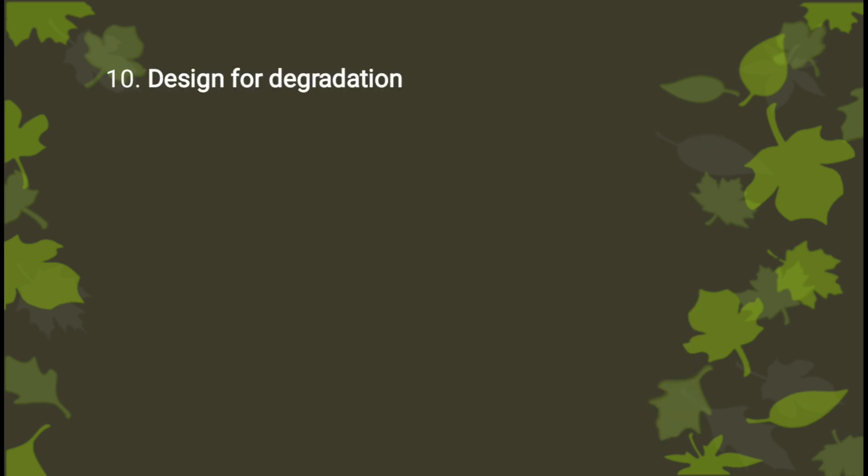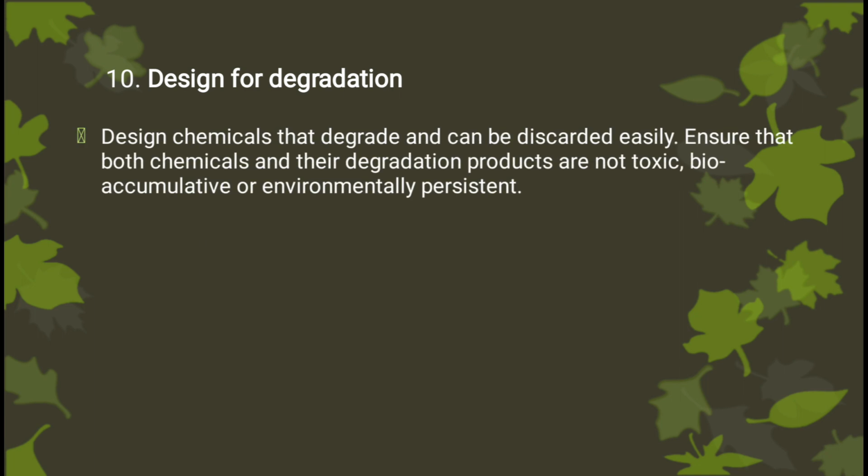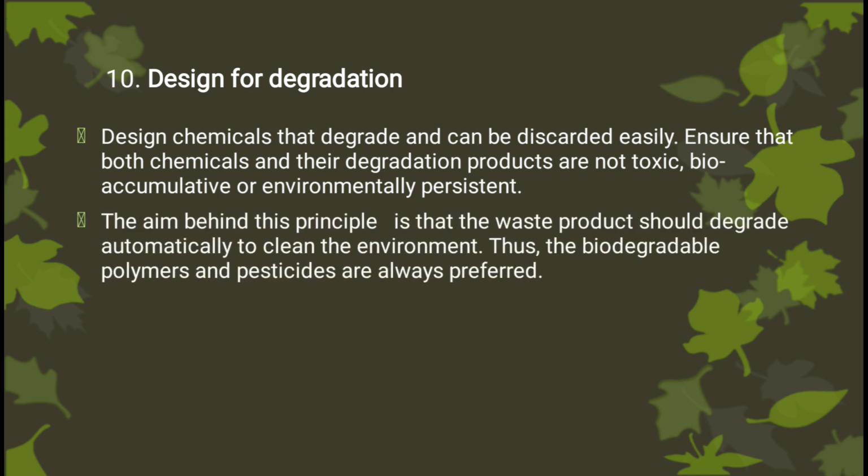Tenth principle is design for degradation. The chemical product should be designed so that they do not pollute environment when their function is complete. They should break down into products that are not harmful to human health as well as environment. The aim behind this principle is that the waste product should be degraded automatically to clean the environment.